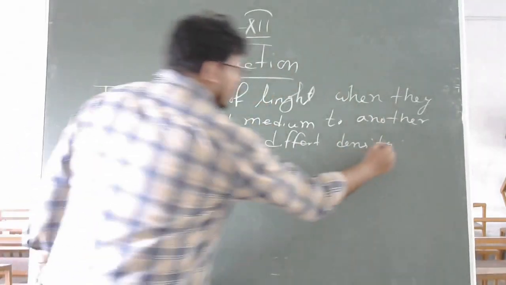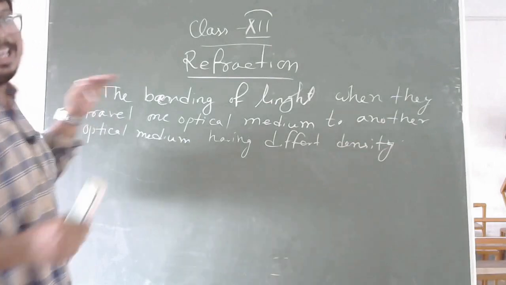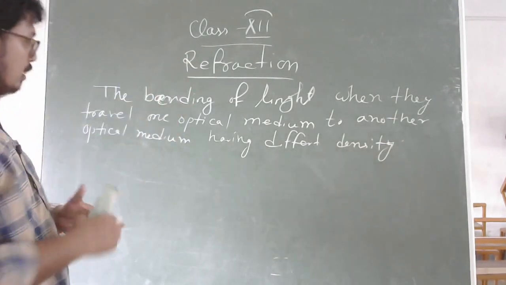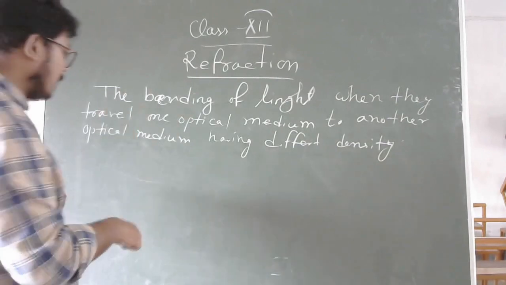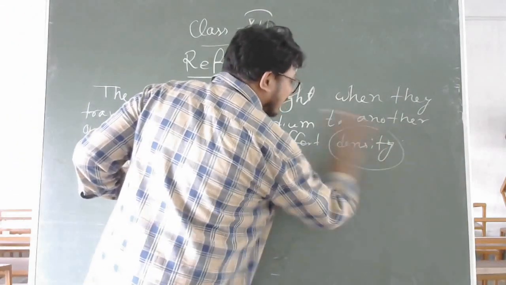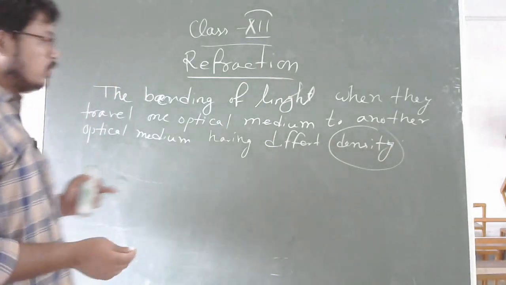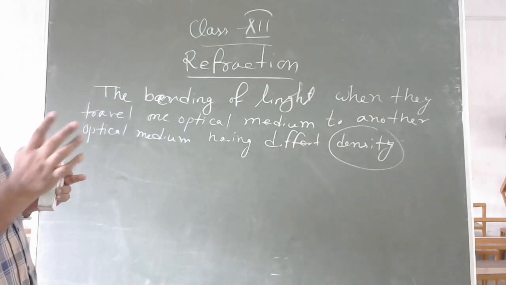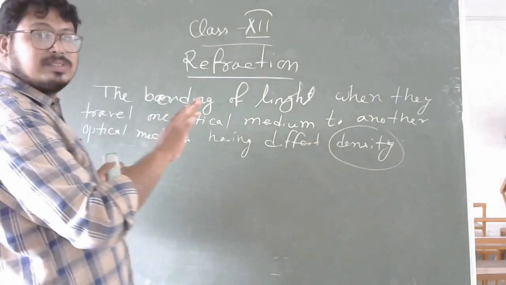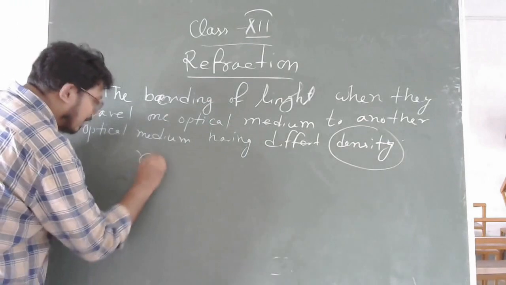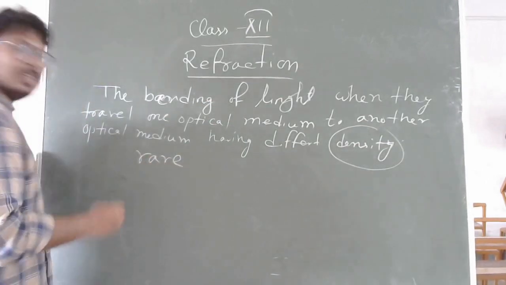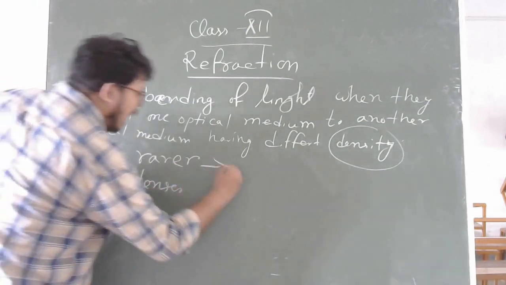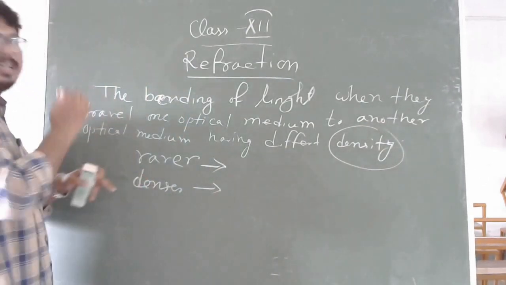Now, so we know that light always travels in a straight line, but in this case, the light will bend from its original path depending on the density of the medium. Now, another question comes here: what is density of the medium? Medium has two types: one is rarer medium, another is denser medium. So now how will you differentiate between the rarer medium and the denser medium?